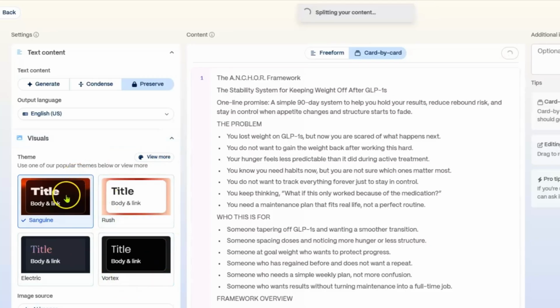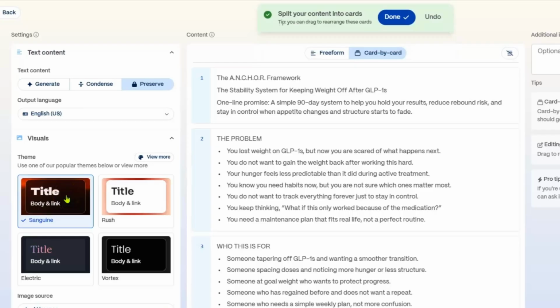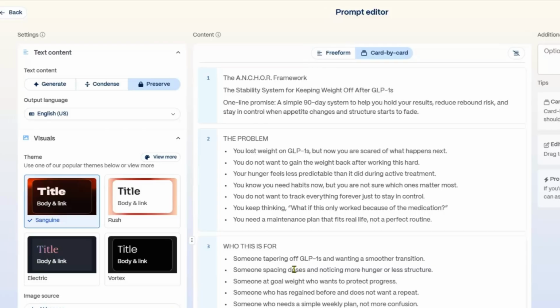So I like this dark theme, so I'm going to leave it on that. And it created a total of 18 cards. I don't know how many cards you can create as a free member or not. I'm a premium member of this. It doesn't cost very much money, but you could do it in different sections if you want to.